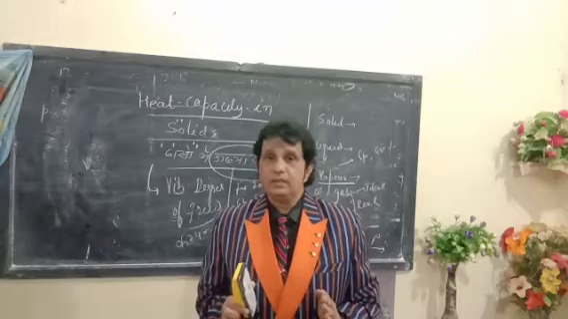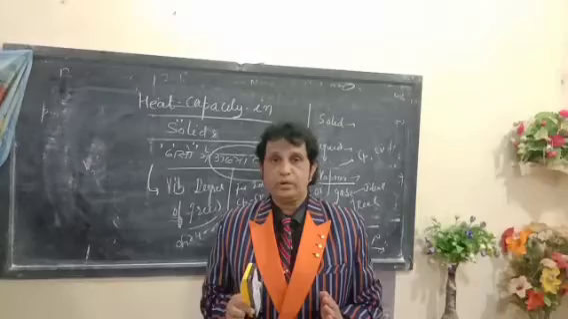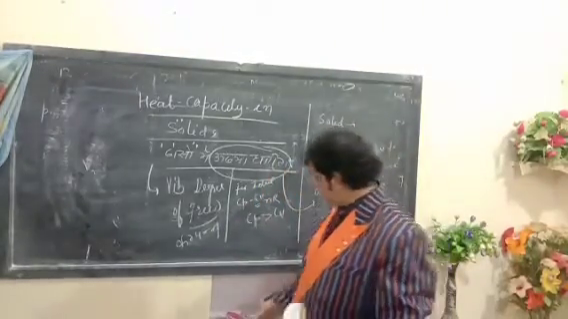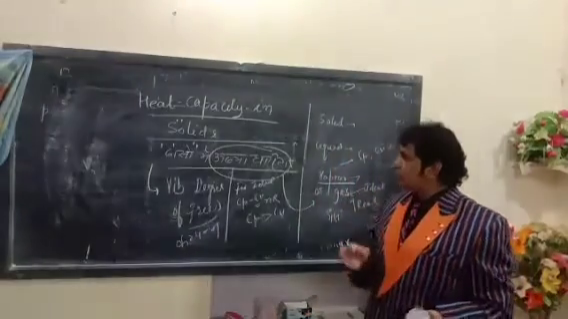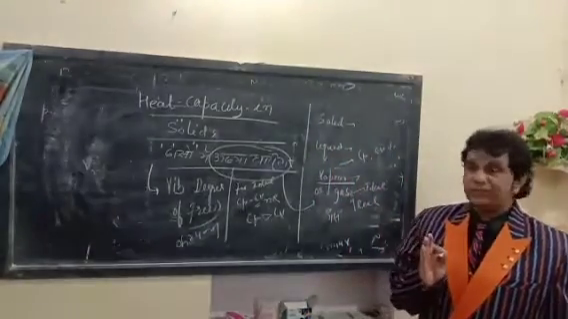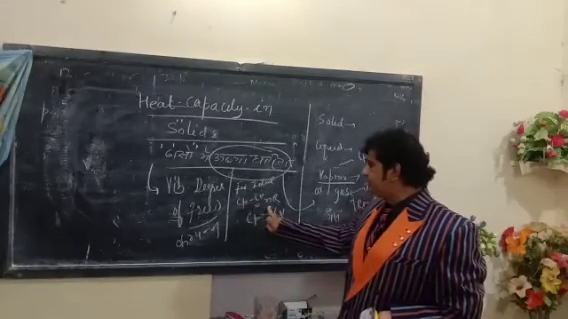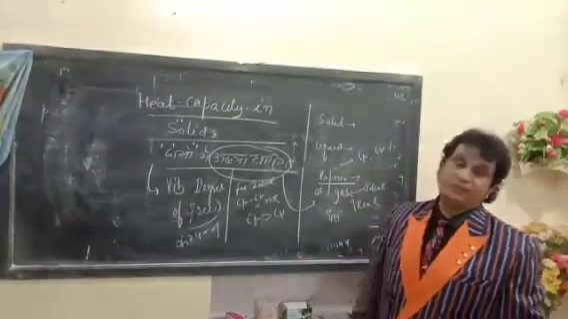The first research was discovered by Dulong and Petit. I am writing here on the blackboard. First of all, since we have discussed here, for an ideal gas Cp minus Cv is equal to nR, and Cp is greater than Cv.